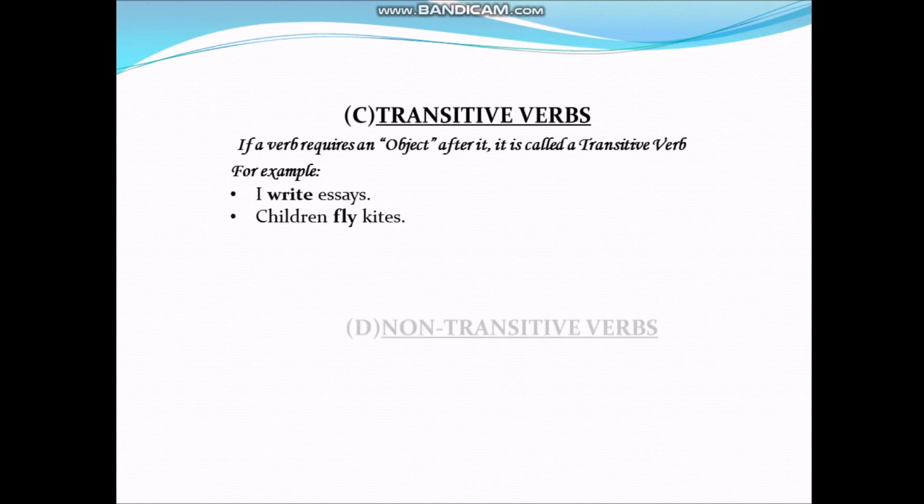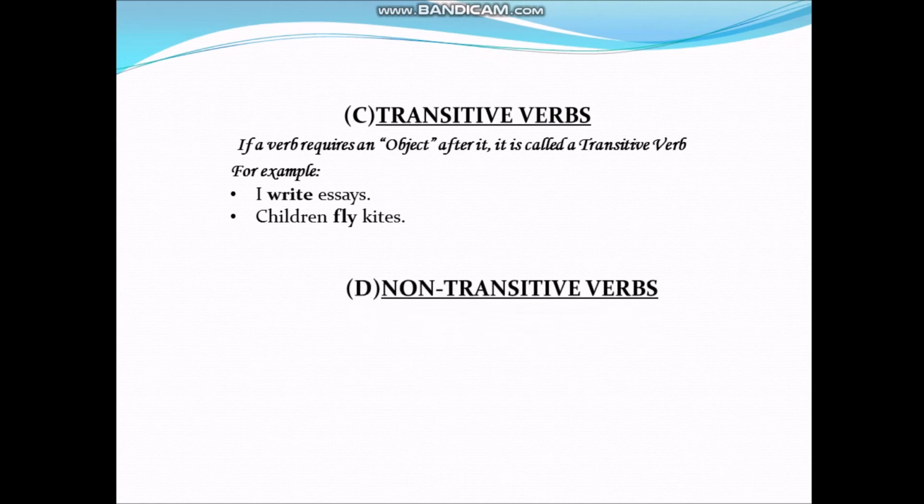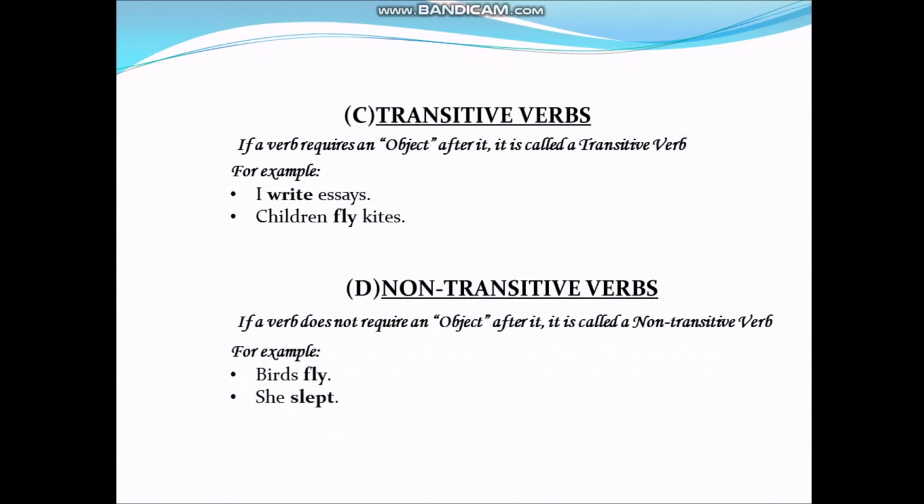Next is intransitive verb. If a verb doesn't require an object after it, it is called an intransitive verb. For example, birds fly, she slept. Here, in these two sentences, we are not using any object. So verbs used in these sentences are known as intransitive verbs because they do not depend on object.